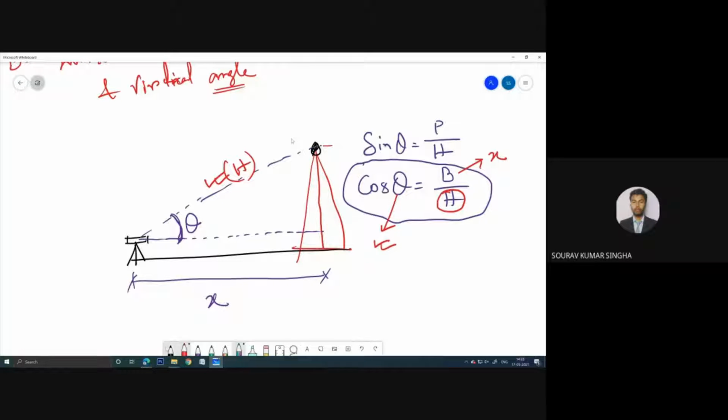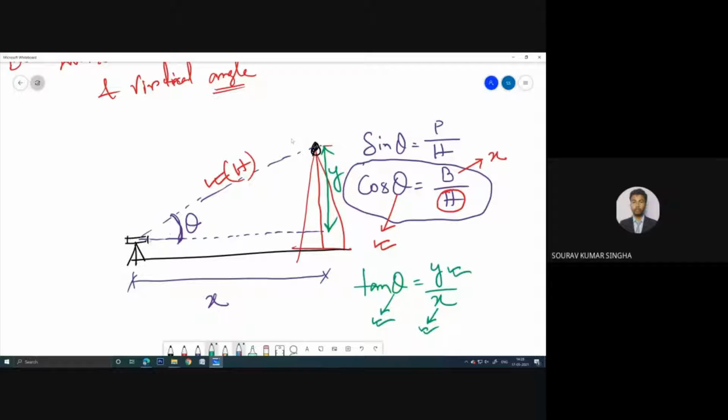Let us use tan, I think that will be better. If you need to determine this height, you can directly write tan theta equals y by x, if you write the height as y. You know the value of theta, you know the value of x, so simply x into tan theta will give you the value of y, and that is simply the height of the tower.